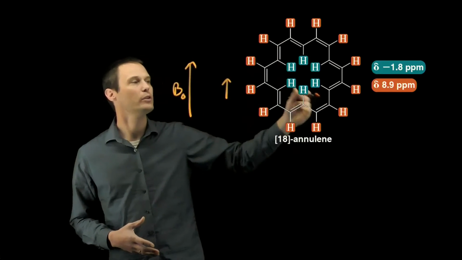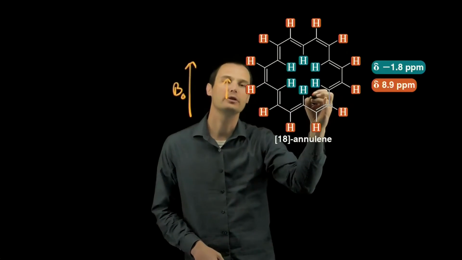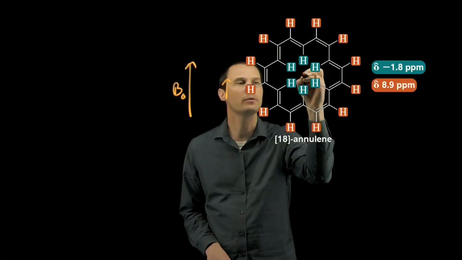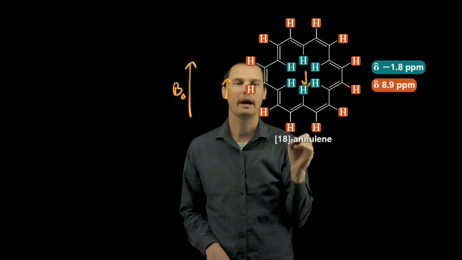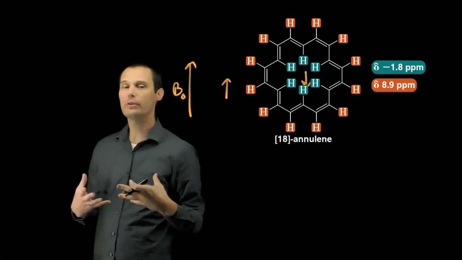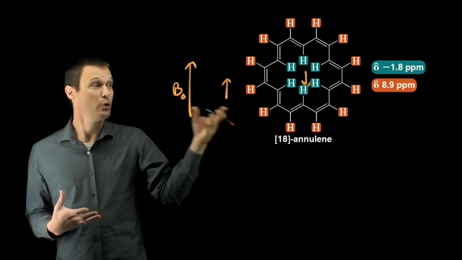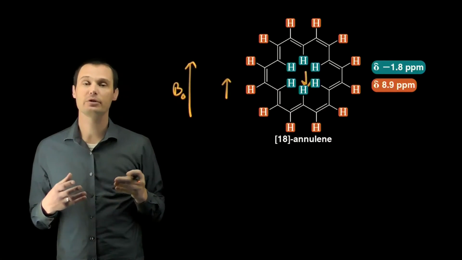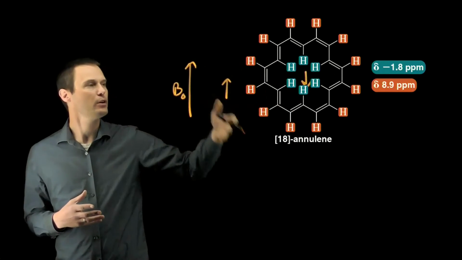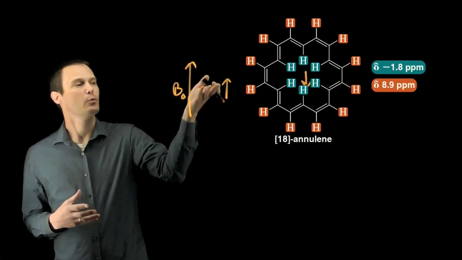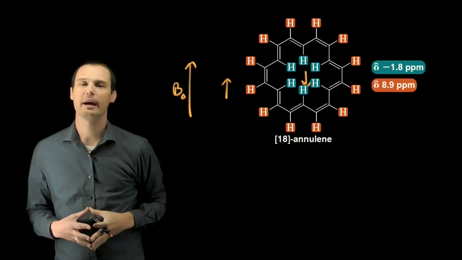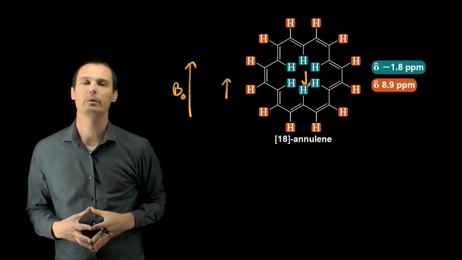That same ring current, though, for the endocyclic hydrogens, ends up opposing the magnetic field for those endocyclic hydrogens. And because it opposes that external magnetic field, that serves to further shield those hydrogens, so much so that the chemical shift of those endocyclic hydrogens is in the negative region. It's negative 1.8 ppm. So that ring current of the aromatic ring system causes the exocyclic hydrogens to be further deshielded and the endocyclic hydrogens to be much further shielded than we would otherwise expect.